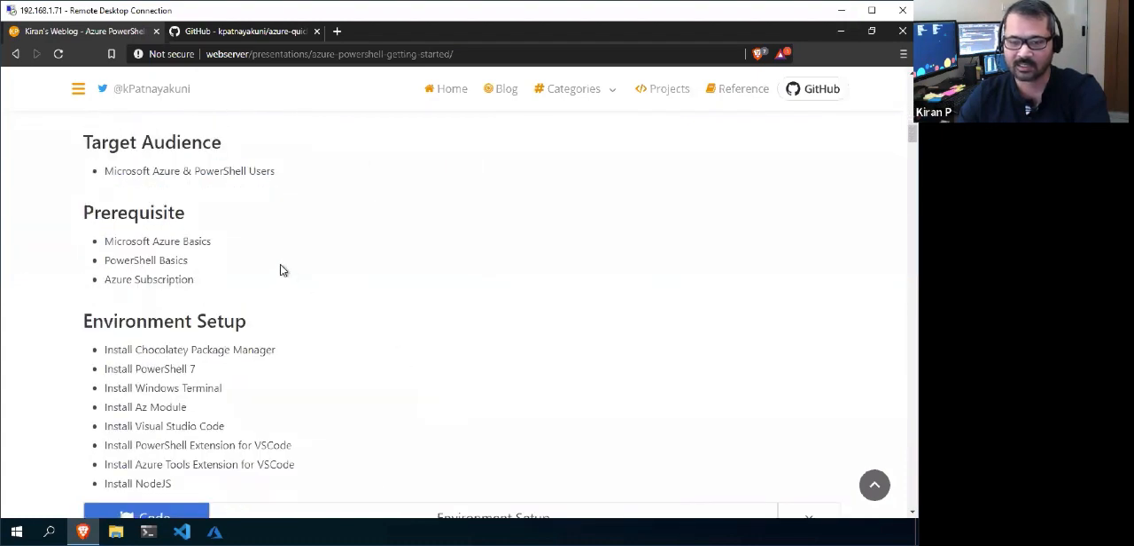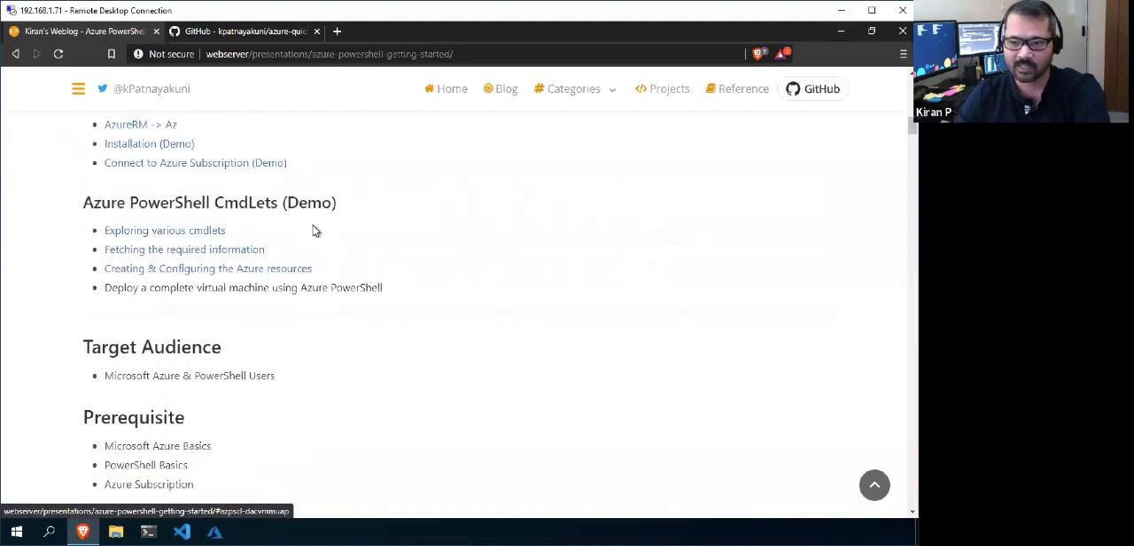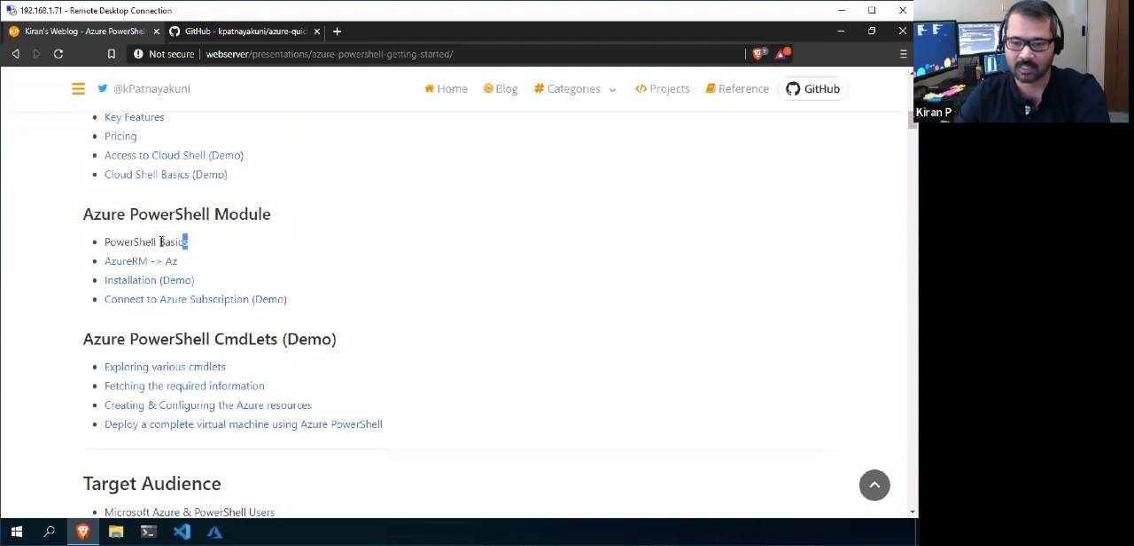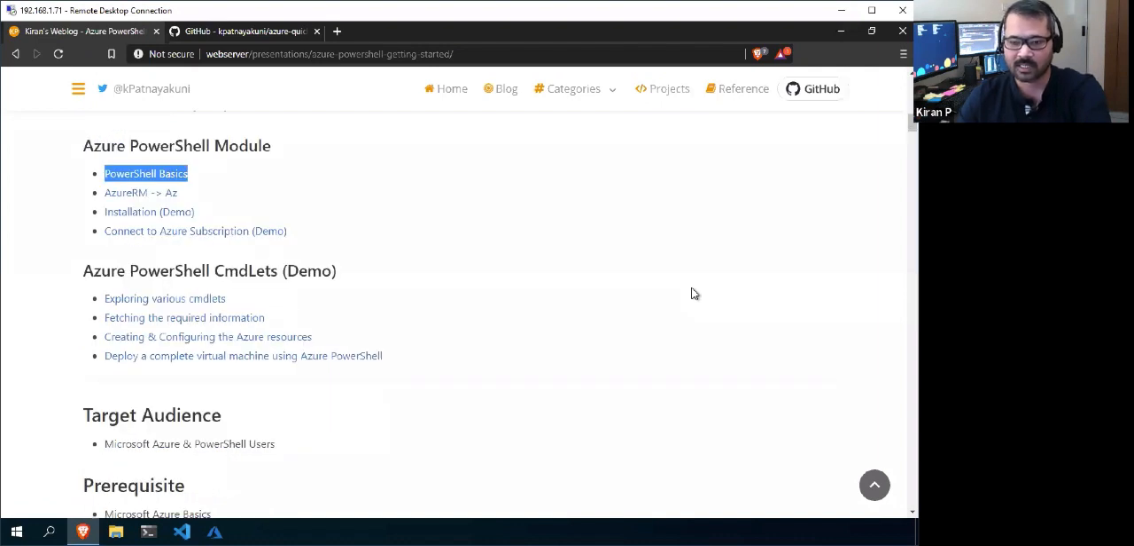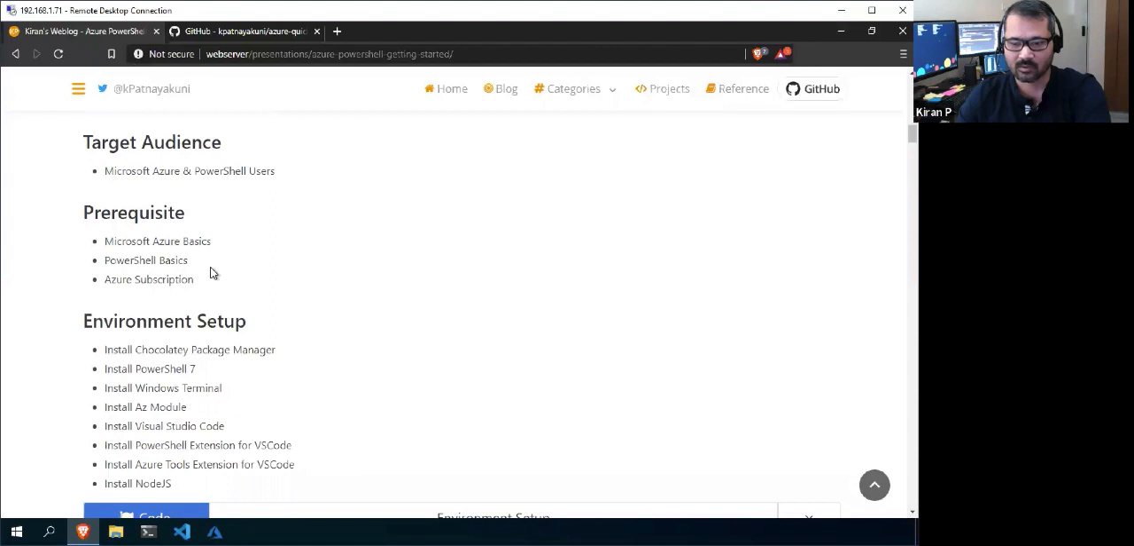For this session, the target audience are those who are already in Azure. If they have a little knowledge of PowerShell, that will be really good. If not, in the PowerShell basics session, I'll try to give the max that you can get from PowerShell, and then you can mold that to Azure PowerShell. So prerequisites: you should have a basic knowledge of Azure, as well as PowerShell, and an Azure subscription.